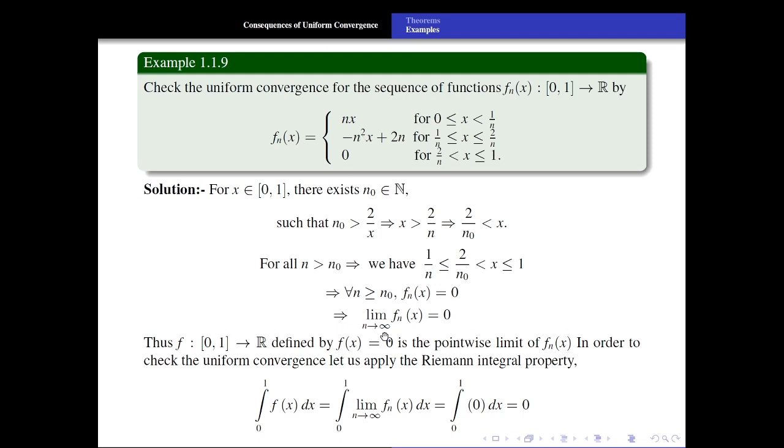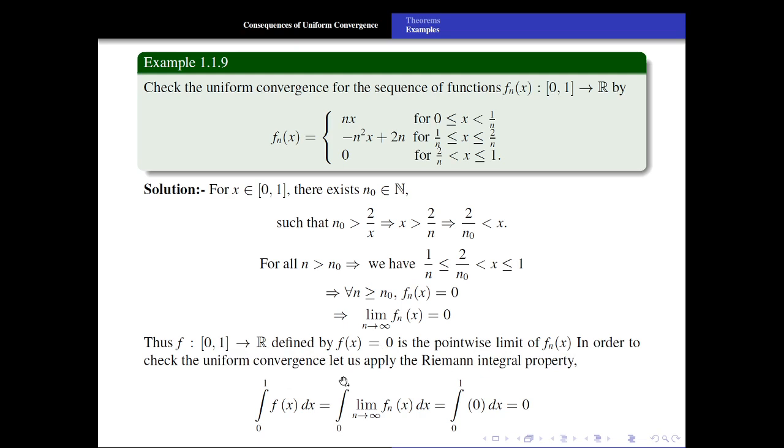You can also validate this by putting in values of n, that is, suppose n is equal to 1, 2, 3, 4. We get this third interval bigger and bigger at every stage. For n equal to 1, this is 2 to 1. For n equal to, suppose, 3, this is 2 by 3, 2 by 4, 2 by 5, 2 by 6. So this value will be smaller and smaller, so this interval will be bigger and bigger. So the limit as n tends to infinity of fn of x is equal to 0. Thus f is defined from [0, 1] to R by f of x, the pointwise limit of this sequence of functions.